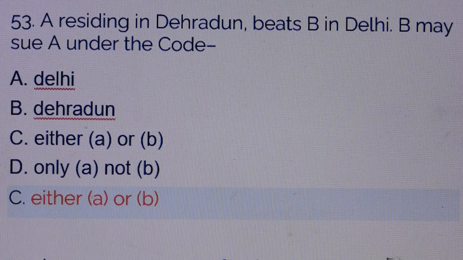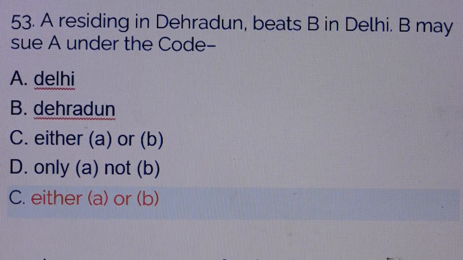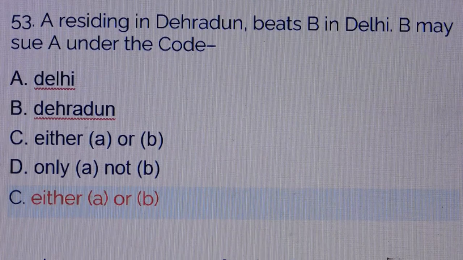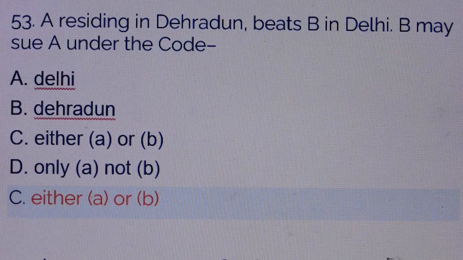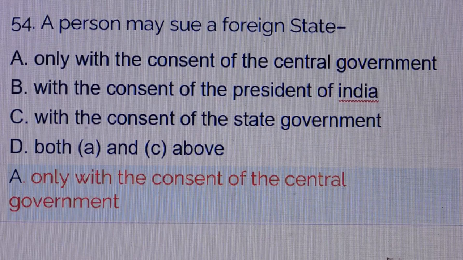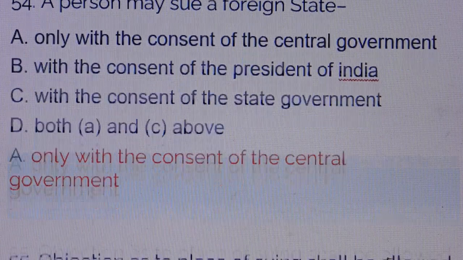Question number 53. A residing in Dehradun bids B in Delhi. B may sue A under the Code: answer is option number C, either A or B. Option A, Delhi. Option B, Dehradun. Question number 54. A person may sue a foreign state: answer is option number A, only with the consent of the central government.